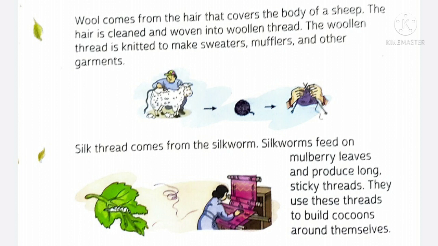Silk threads are made by silkworms, and they are woven to make saris, scarves, and many other things.